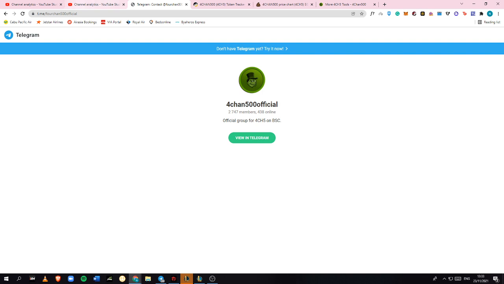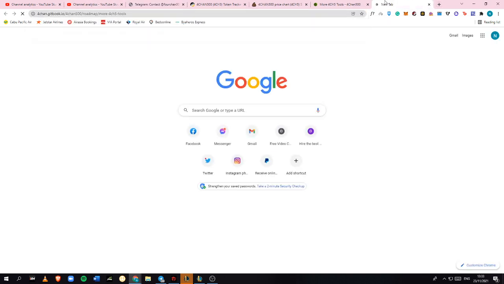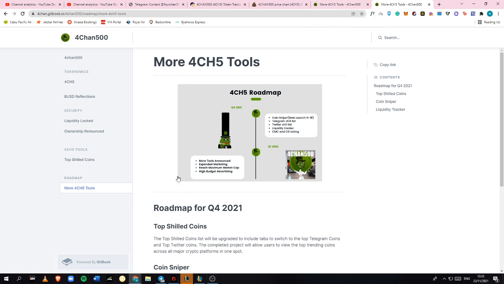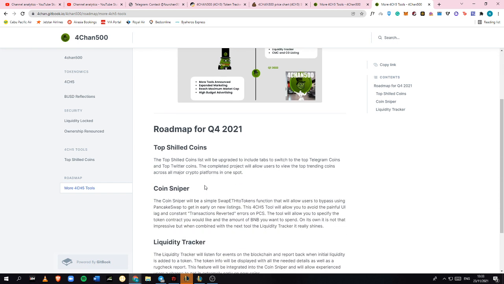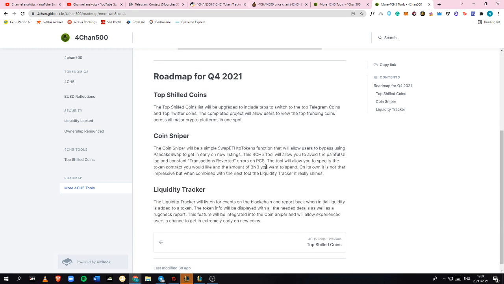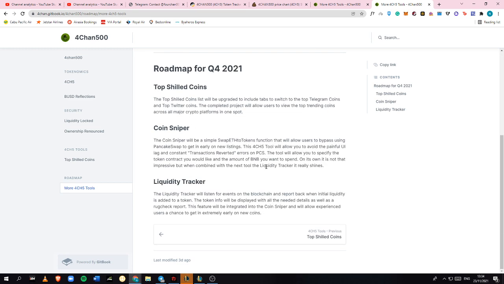Okay, so now let's look forward into the roadmap. This is the roadmap. They actually sent it to me for our reference. Of course, the top shield coins list will be upgrading to include tabs to switch to the top Telegram coins. So long story short, this completed project will allow users to view the top trending coins across all major crypto platforms in one shot. I'm not sure if it is pretty much unique, but